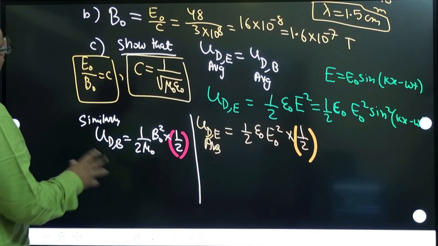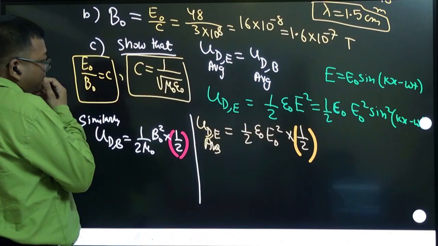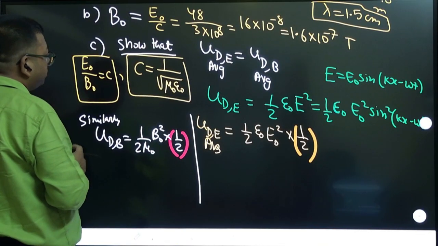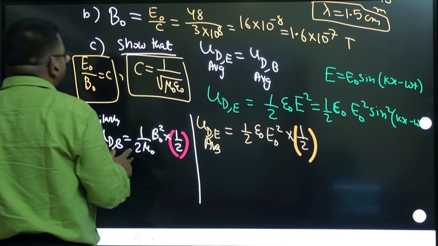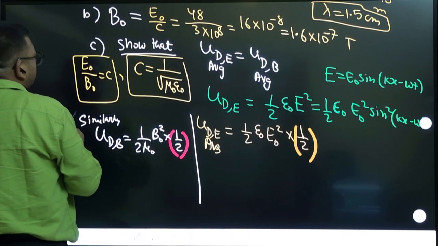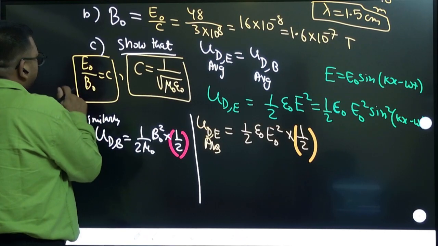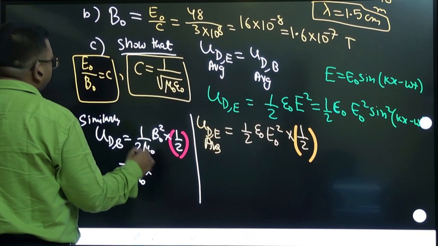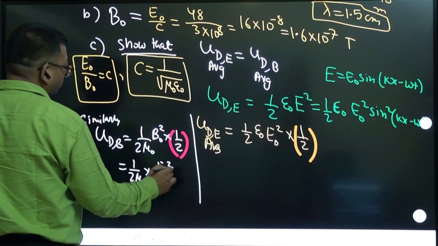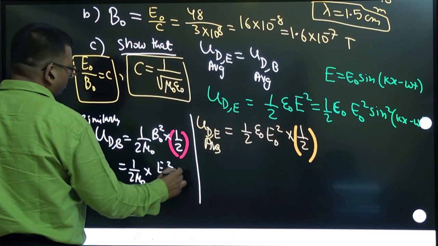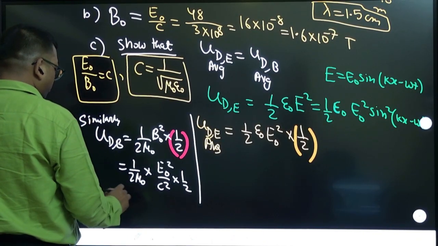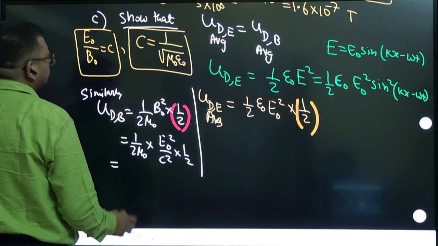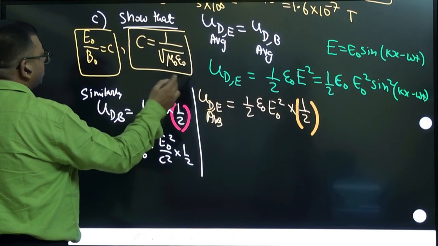Now we need to make them equal by using these two equations. Let us say I want to convert this one. Let us take this B naught and put B naught from here. B naught will become equal to E naught by C. So 1 by 2 mu naught, B naught becomes E naught by C, so E naught square by C square you will get, and this is 1 by 2. Now let us substitute C. C square becomes 1 by mu naught epsilon naught.